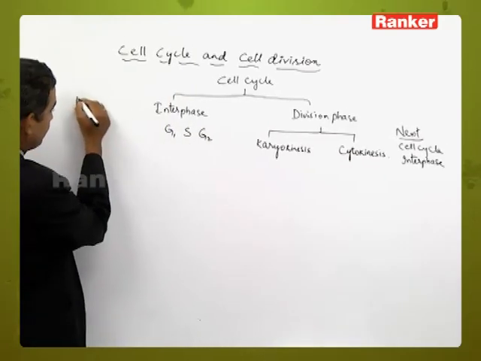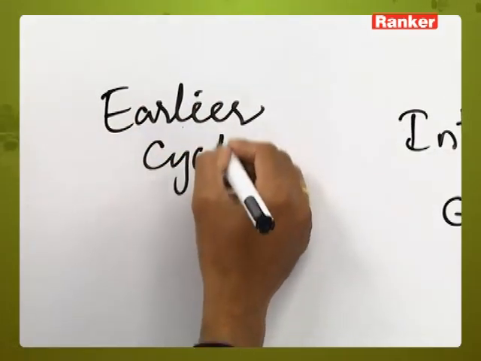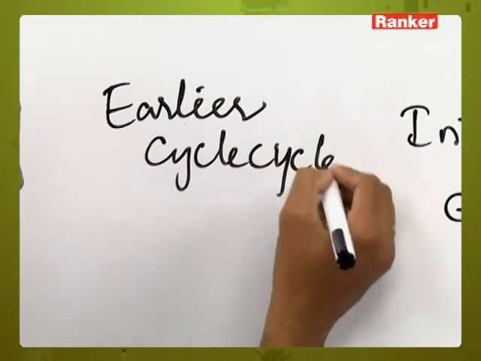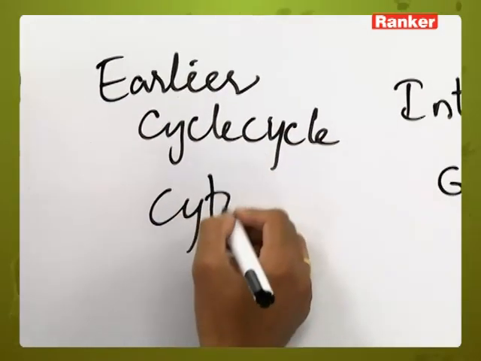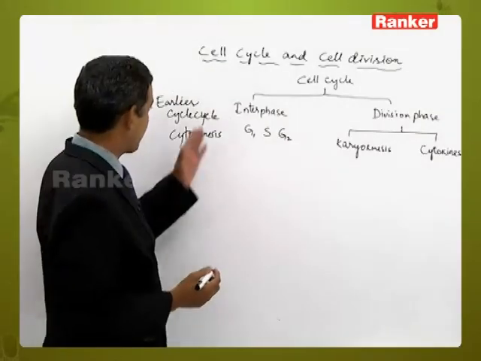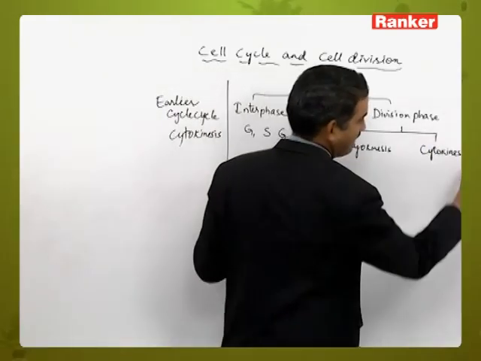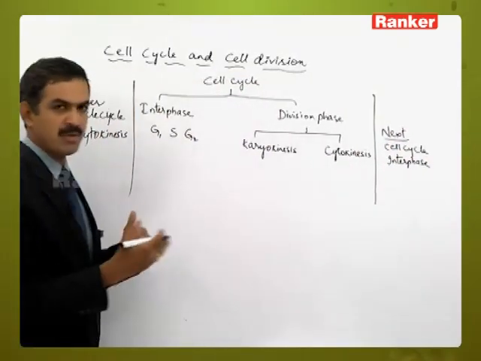The earlier cell cycle will have stopped with the cytokinesis. So likewise, this is the first cell cycle, second, and the next and the next. Likewise, the changes will be taking place.